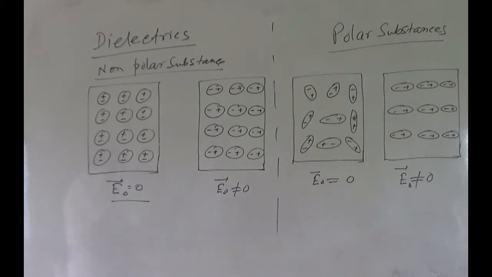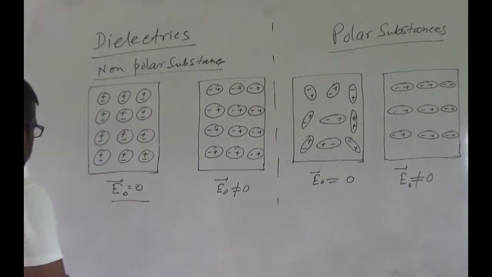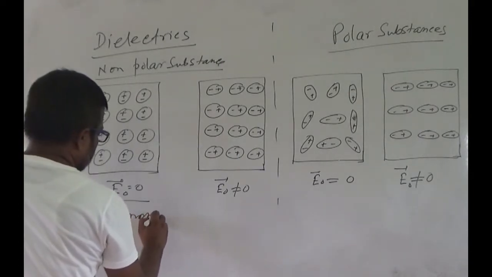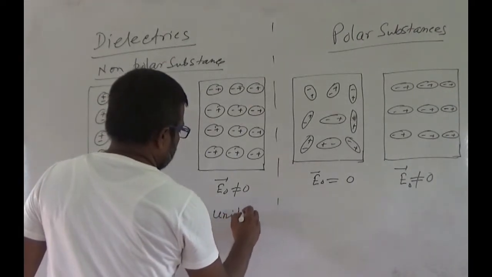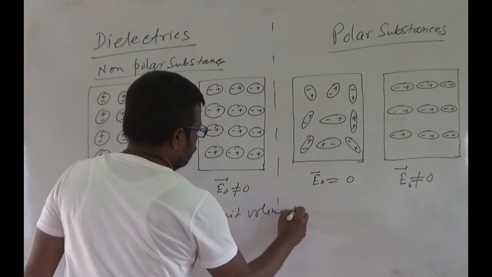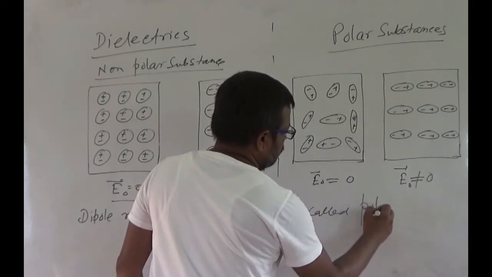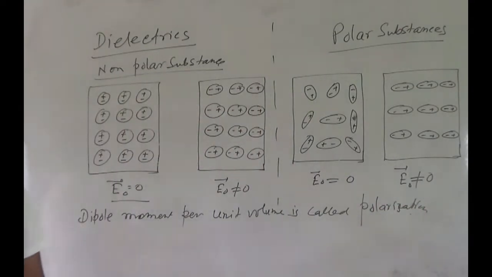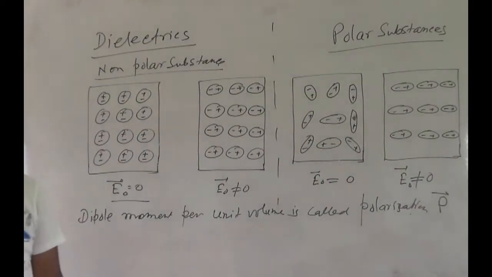The dipole moment per unit volume is called the polarization, which is denoted by capital P vector.